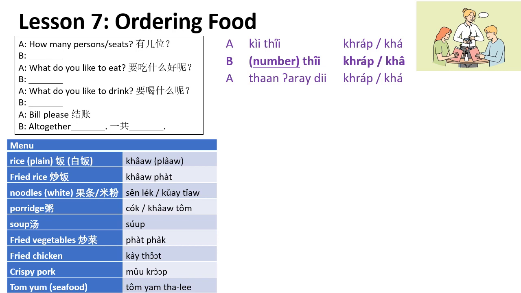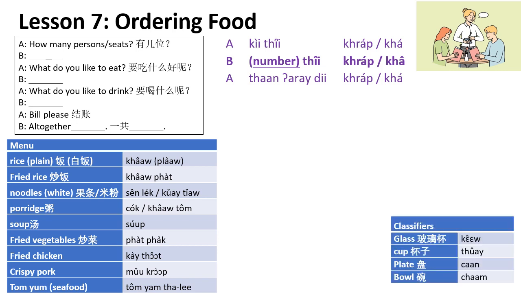หมูกรอบ. How about tom yum? Tom yum is ต้มยำ. And so you can have ต้มยำไก่, which is tom yum with chicken, ต้มยำหมู with pork. หมู is pork. ต้มยำทะเล. ทะเล here means seafood, where they'll put in shrimps or even squids or fish. ต้มยำทะเล. So here are just some of them. I'm sure you will know more food than me.